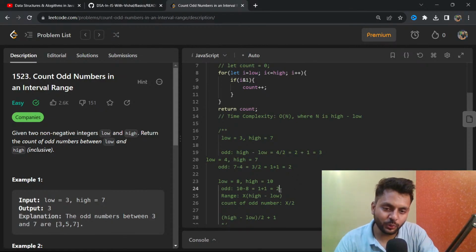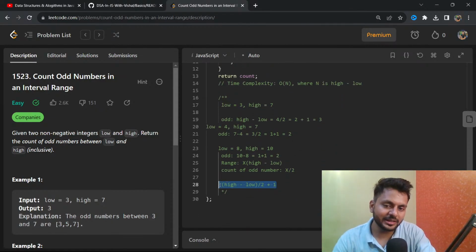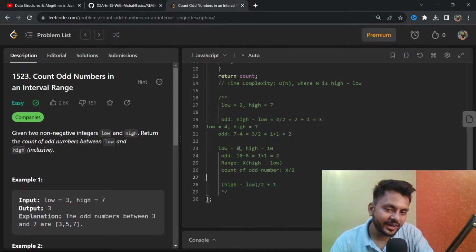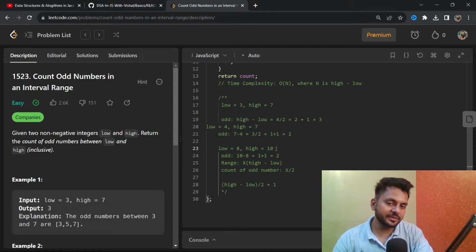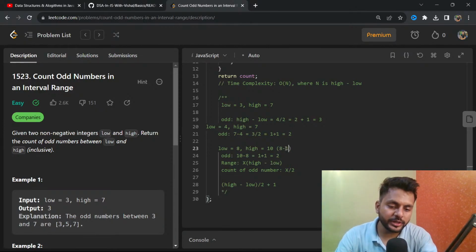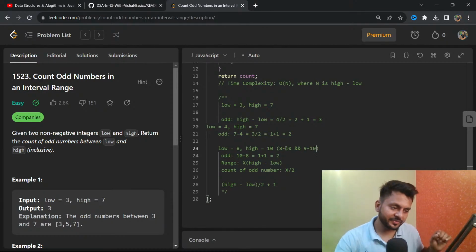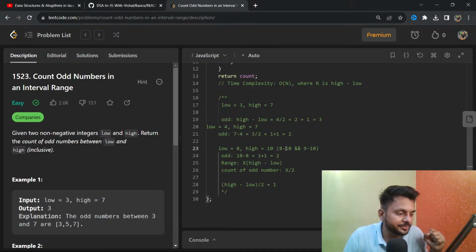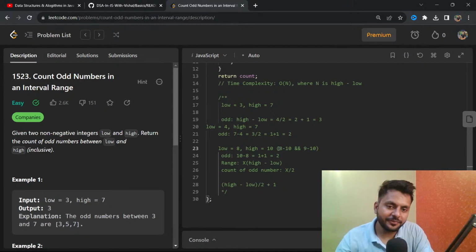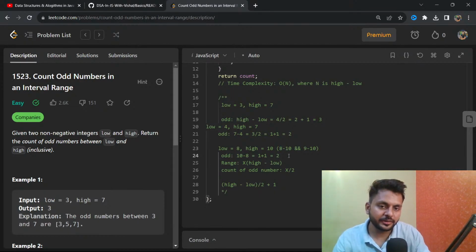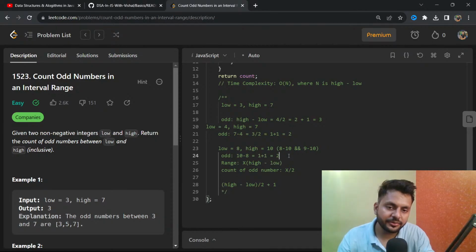So what we are going to do in this example, if our low is an even number, tell me one thing, the odd numbers between 8 to 10 and the odd numbers between 9 to 10 will be the same, because 8 is our even number. Are you understanding this thing or not? If it is an even number, I can close my range from 8 to 10 to 9 to 10.